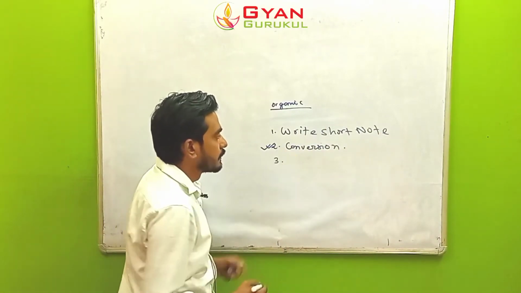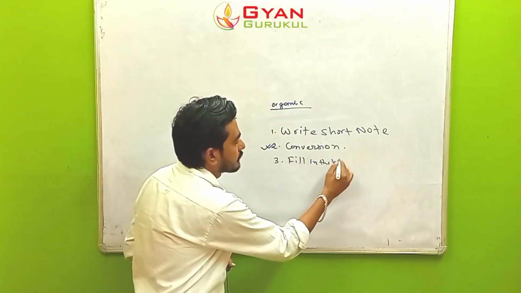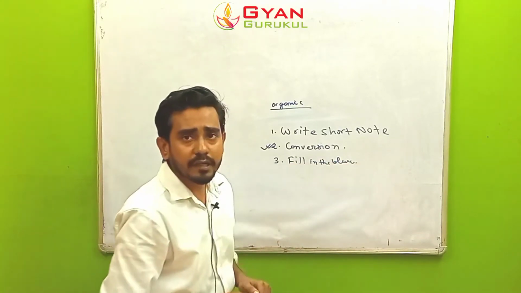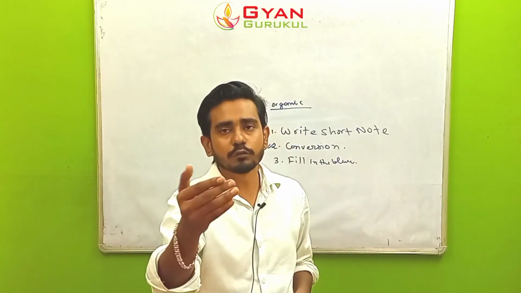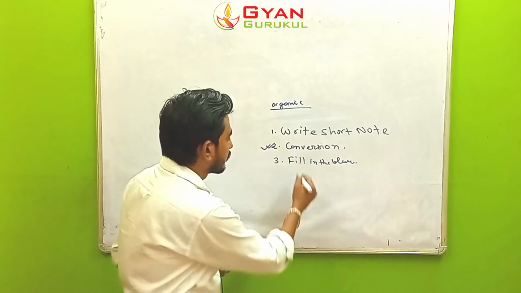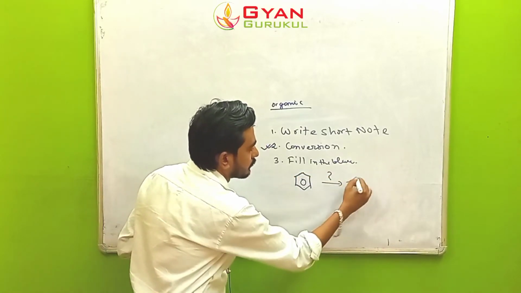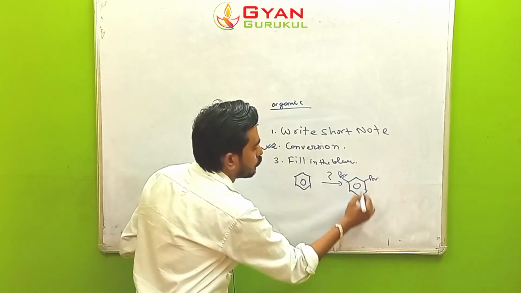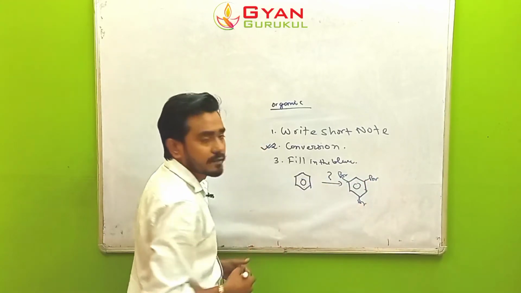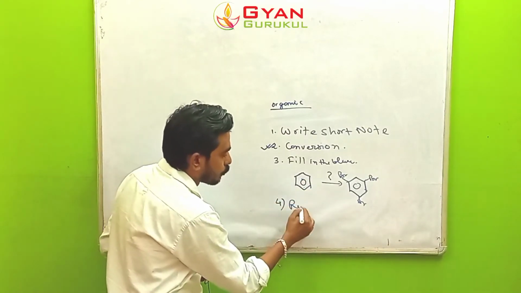The third one is fill in the blanks. Fill in the blanks means one reactant will be given, and another product will be given, with a question mark in between. Suppose they give you this reactant, then a question mark, and the product is this. They are asking you what will be there in the blank.